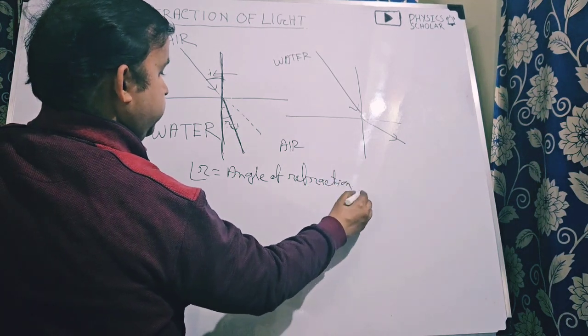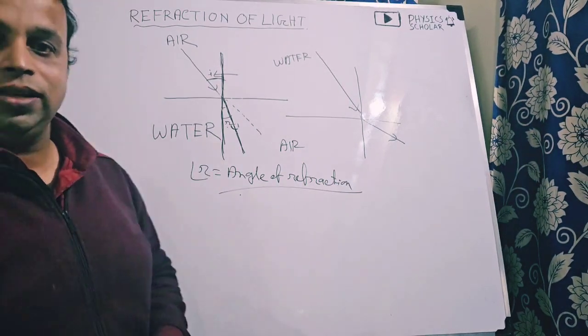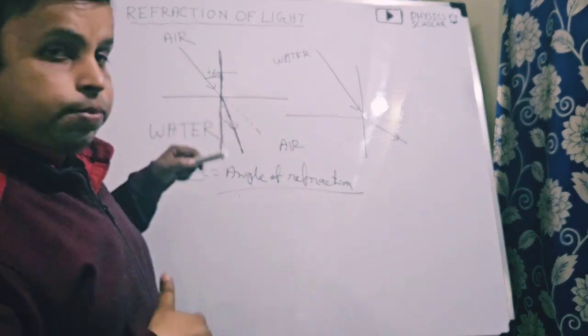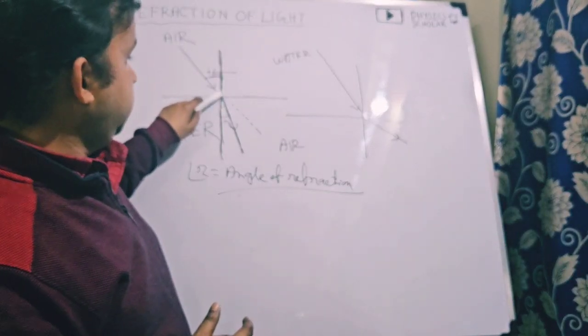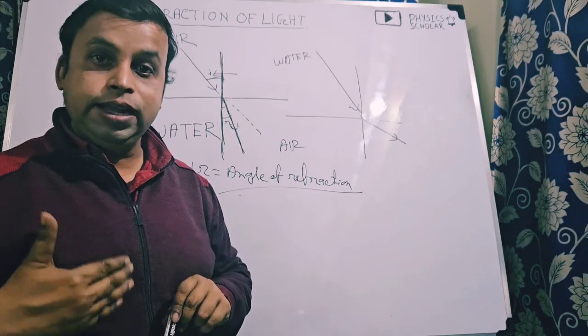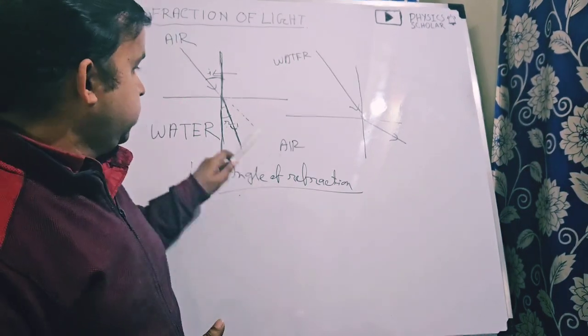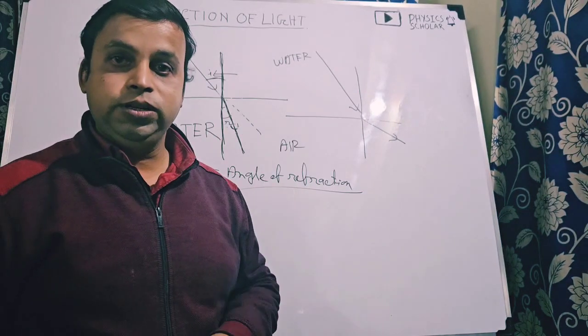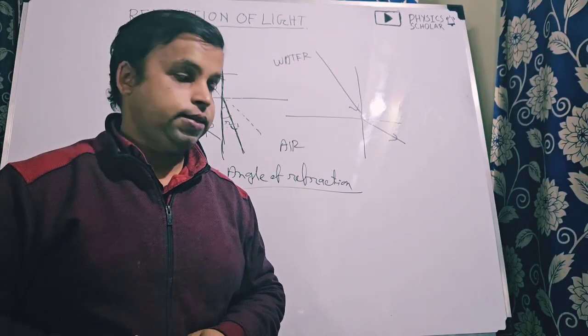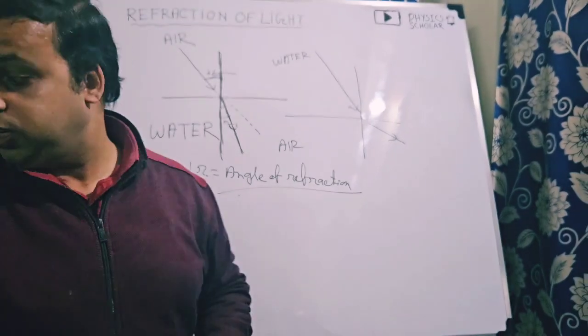I think all of you have understood what refraction is. Clear? I am explaining once again. If a ray of light coming from one medium enters into another medium, the phenomenon due to which the direction of the ray changes in the second medium is known as refraction of light.